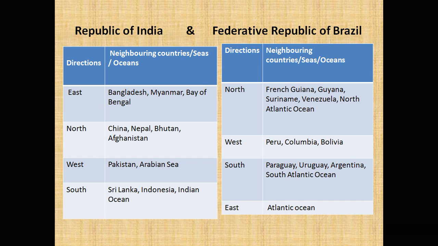And we have seen that on the north side you have French Guyana, Suriname, Venezuela. So almost three sides have land borders, and on one side you have the sea border, that is the Atlantic Ocean. Whereas India has sea borders on two sides. So this comparison has to be understood properly.